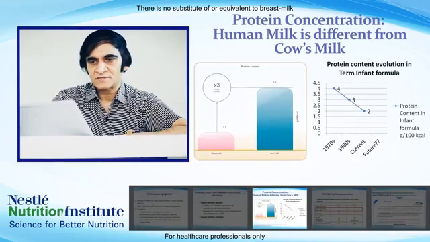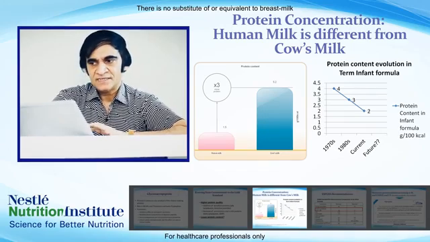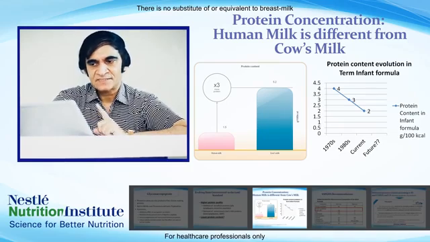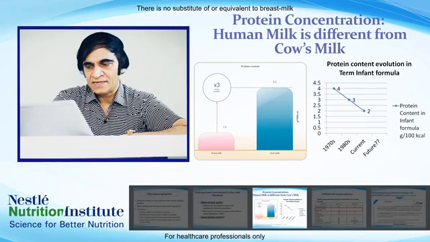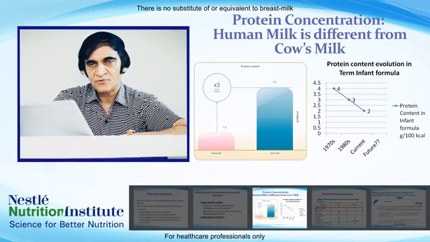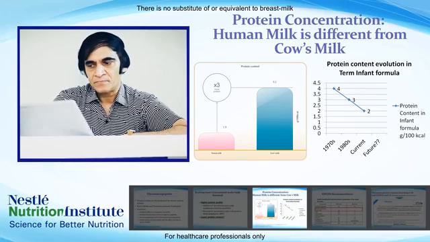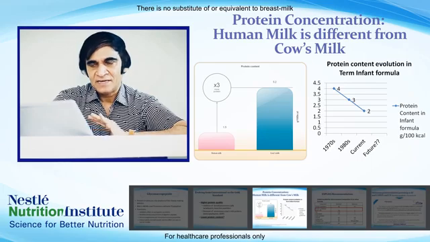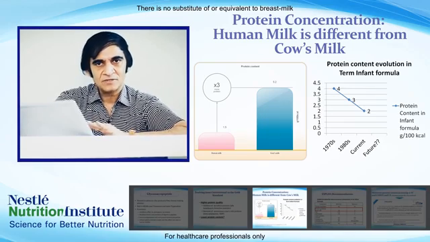So this slide shows the protein concentration. We all know that human milk is different from cow's milk. So, protein content in infant formula: the slide shows that in the 1970s the protein content in infant formula was around 4 gram per 100 kilocalories. In the 1980s it decreased to 3 gram per 100 kilocalories, and at present it is about 2 gram per 100 kilocalories. So in infant formulas over the years the protein content is gradually decreasing. The aim is to match the protein content of breast milk.